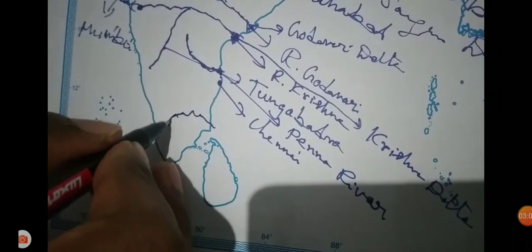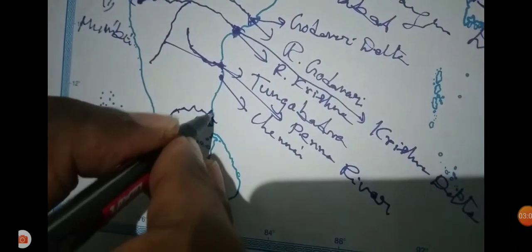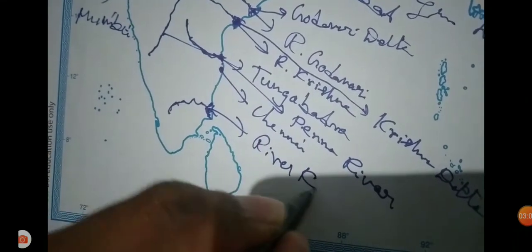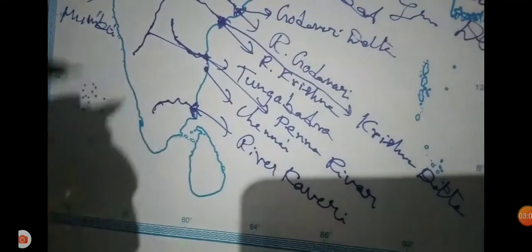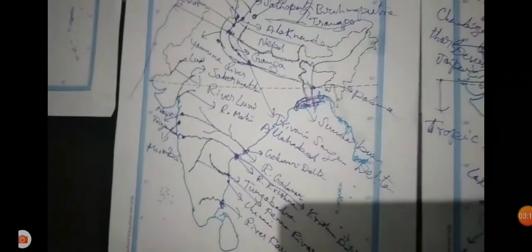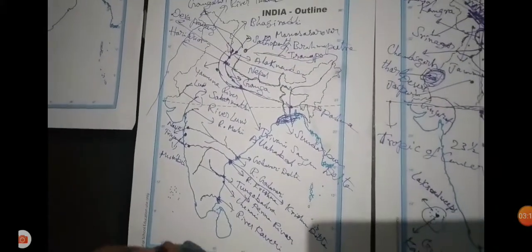Then the Kaveri river and the Kaveri delta. We have identified four rivers: Godavari, Krishna, Penna and Kaveri. These very important South Indian rivers are located in different places, and you need to identify them.